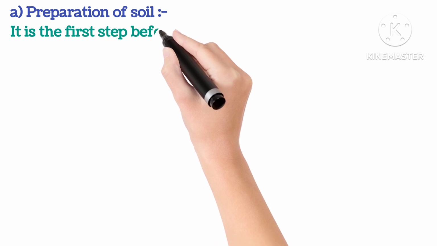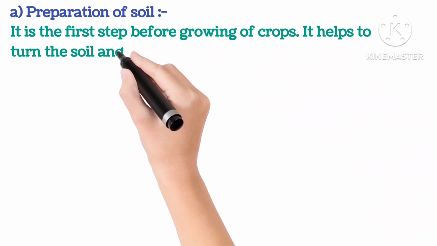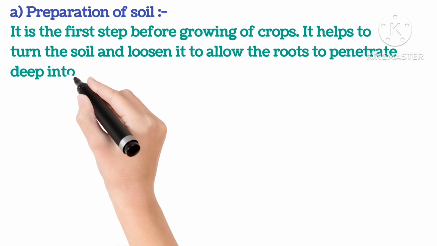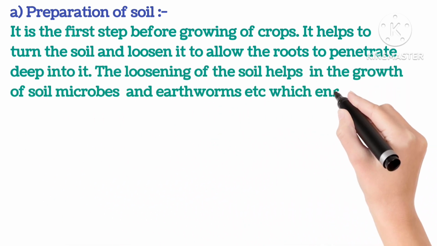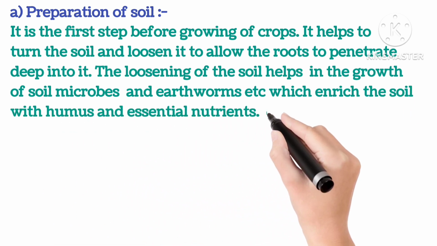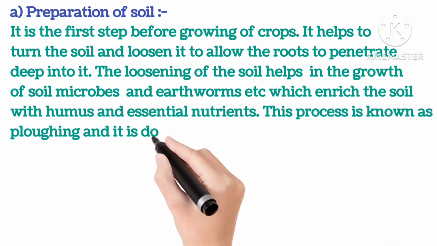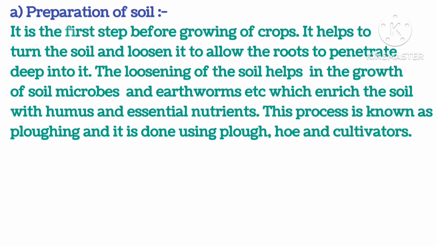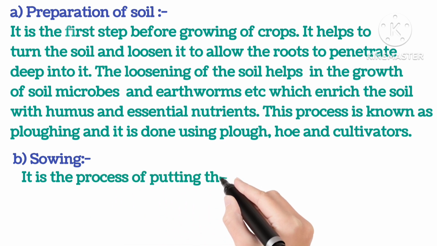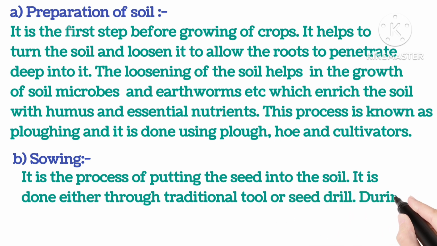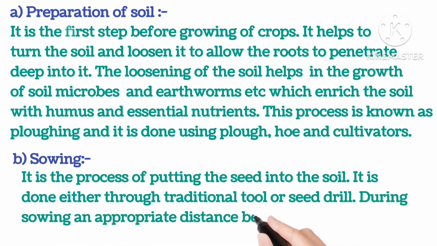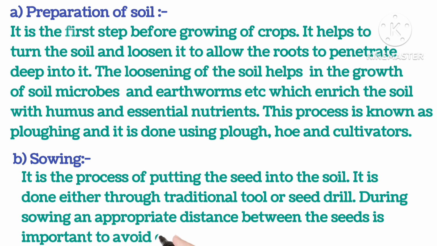Preparation of soil. It is the first step before growing of crops. It helps to turn the soil and loosen it to allow the roots to penetrate deep into it. The loosening of the soil helps in the growth of soil microbes and earthworms, etc., which enrich the soil with humus and essential nutrients. This process is known as plowing and it is done using plow, hoe or cultivators. Second is sowing. It is the process of putting the seeds into the soil. It is done either through traditional tools or seed drills. During sowing, an appropriate distance between the seeds is important to avoid overcrowding of the plants.